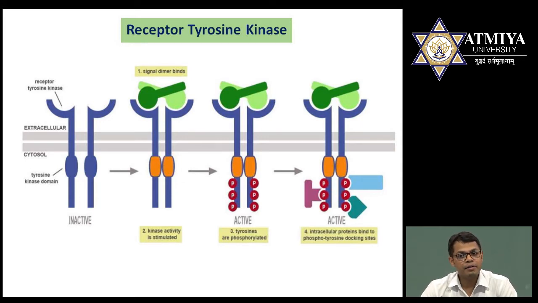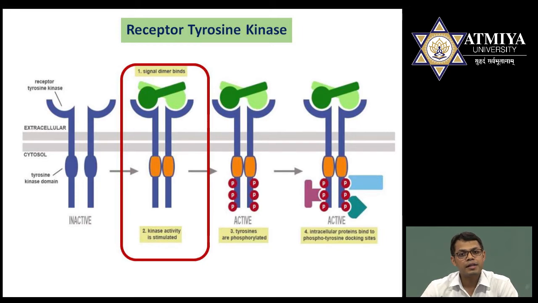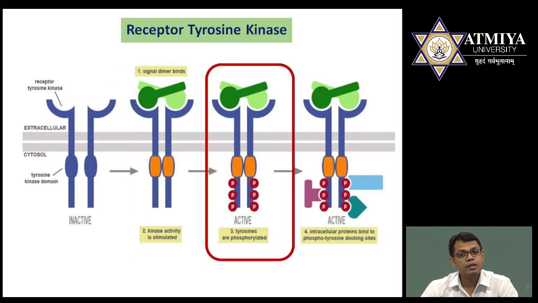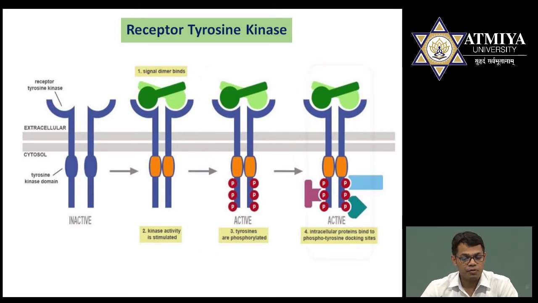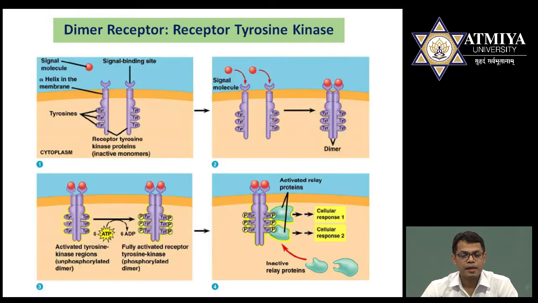Once the receptor is activated, other proteins such as the GRB2 domain are going to bind, and in the GRB2 domain SH2 domains are also present. So the GRB2 domain protein, which is associated with the SH2 domain, becomes activated and further transduction occurs. So see, first, they are present in an inactive state. Second, they dimerize. After dimerization it becomes activated. Third is phosphorylation. After phosphorylation, fourth, the SH2 domain will be activated.